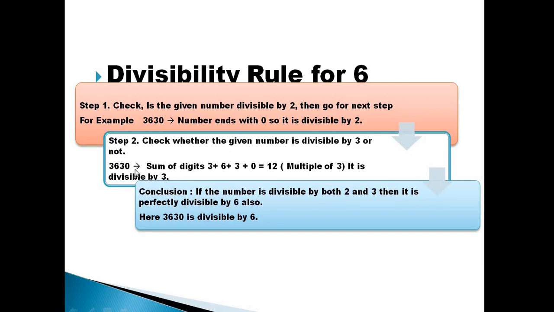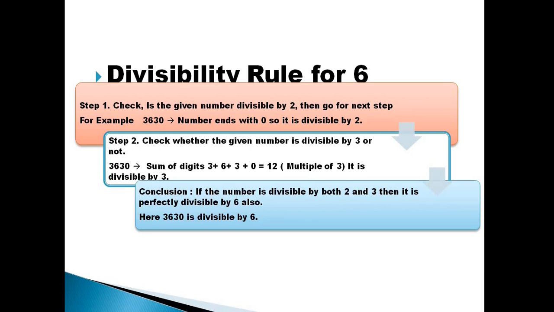Remember, the rule says the sum of the digits of the given number should be a multiple of 3. So here 3 plus 6 plus 3 plus 0 comes out to be 12, and 12 is a multiple of 3, so it will be divisible by 3. Both these statements are true: it is divisible by 2 and also by 3. So the conclusion is that the number is divisible by both 2 and 3. It is perfectly divisible by 6 also.